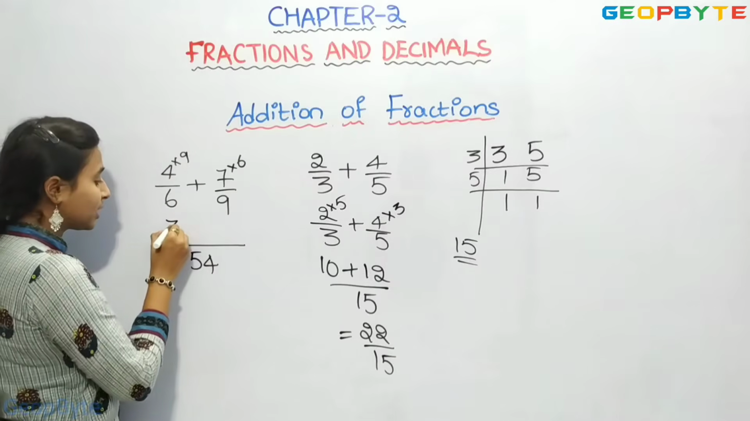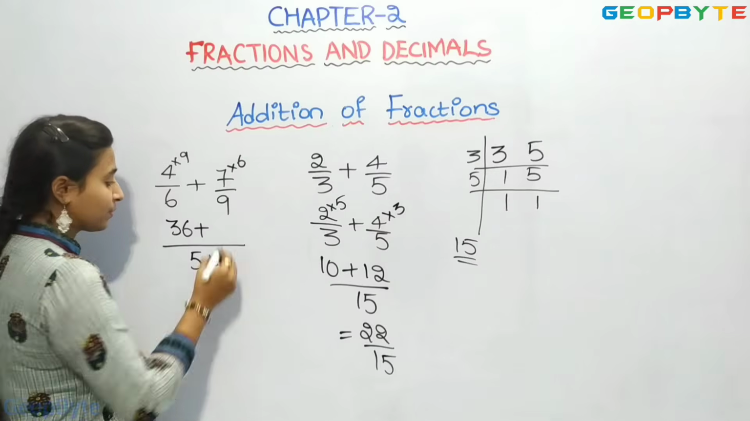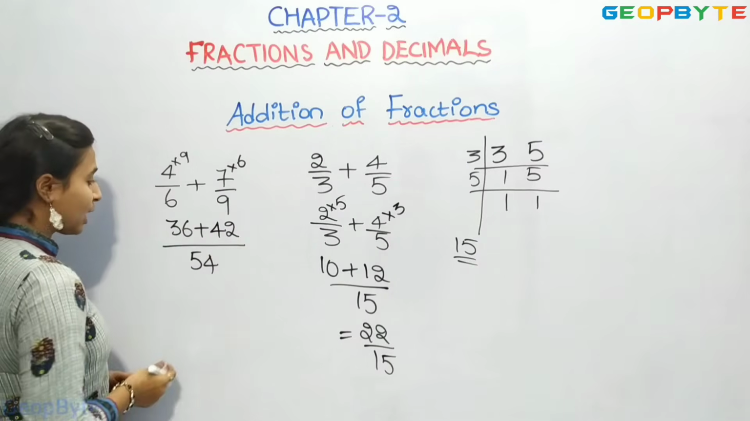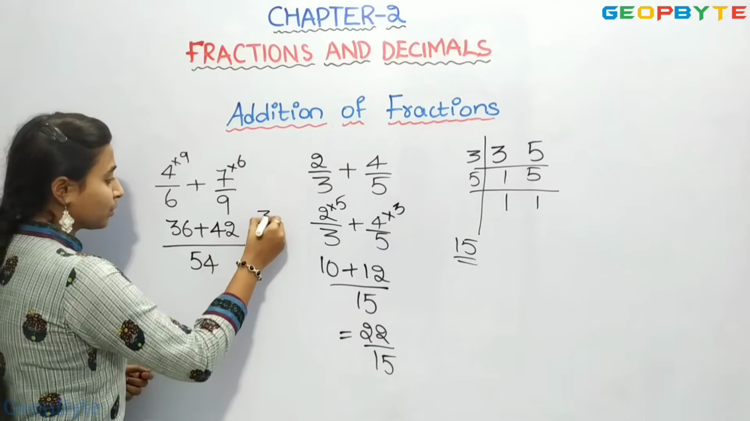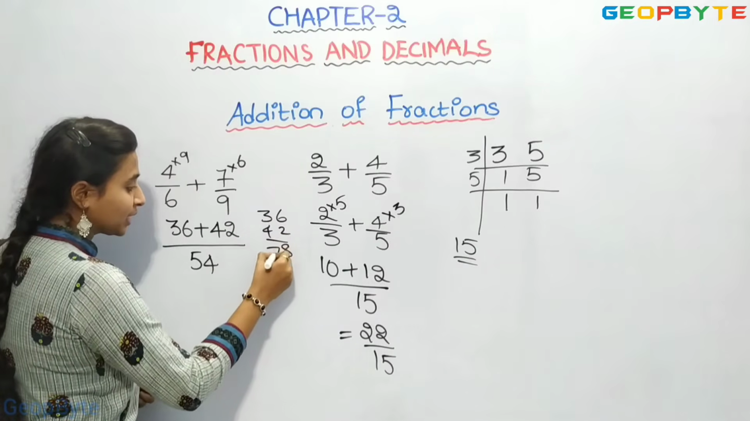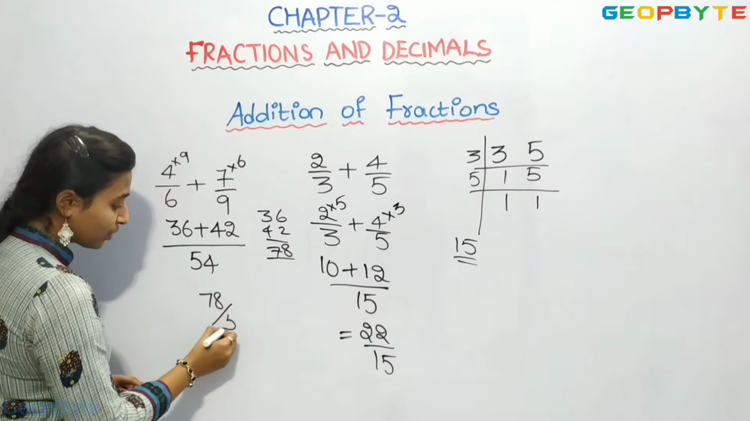4 9s are 36 plus 7 6s are 42. Now 36 plus 42: 6 plus 2 is 8, 4 plus 3 is 7. So 78 by 54.